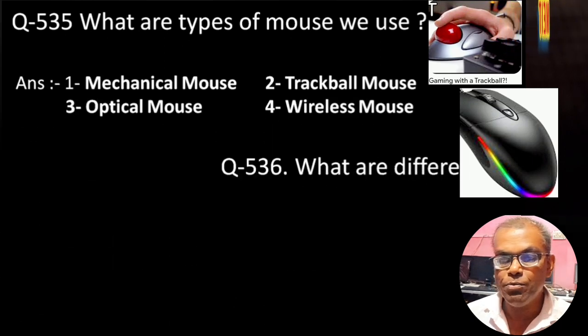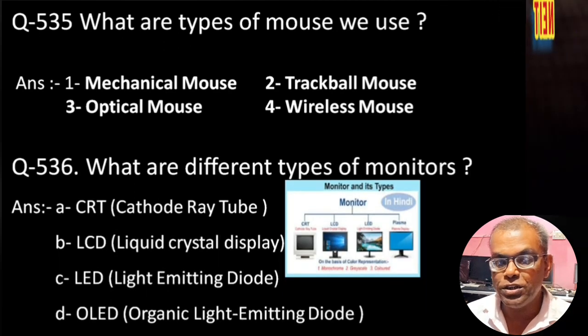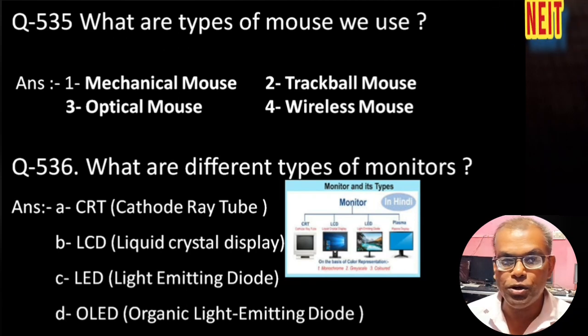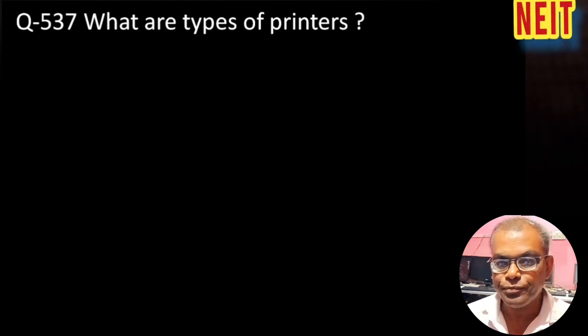What are the different types of monitors? CRT monitor, cathode ray tube monitor, LCD monitor, liquid crystal display monitor, LED monitor, light emitting diode monitor, OLED, organic light emitting diode monitor. These are the different types of monitors we are generally using. Nowadays, CRT monitor especially is not used because there are so many demerits. That is why most LED monitors are used in all sectors.